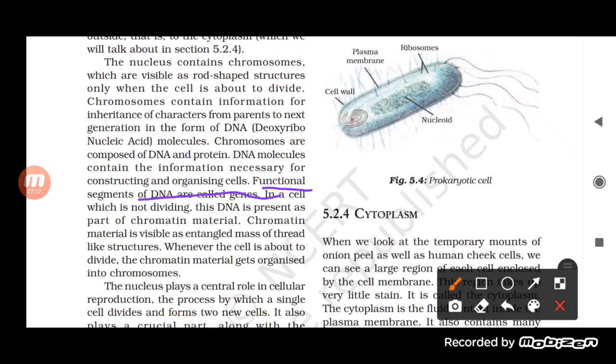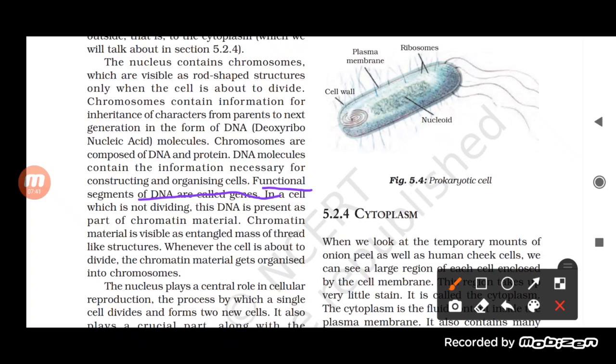A chromosome is composed of DNA and histone, and DNA itself is composed of genes. In a cell which is not dividing, the DNA is present as part of the chromatin material, which is visible as an entangled mass of thread-like structure.